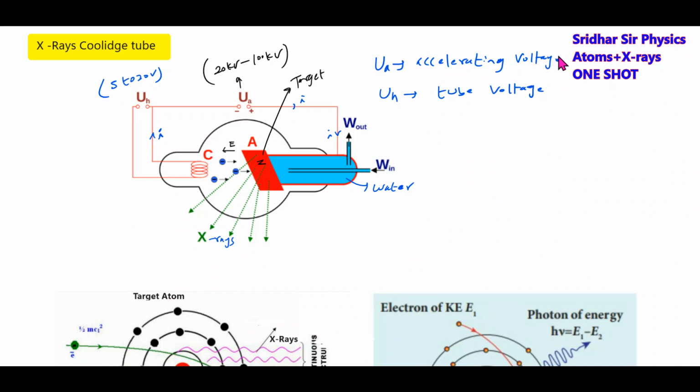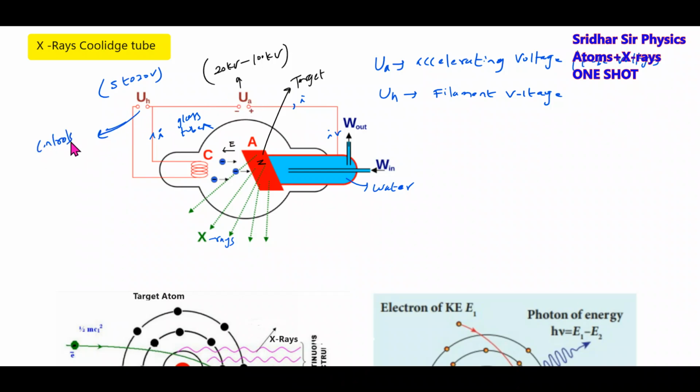sorry, this is the accelerating voltage, also called the tube voltage. We'll call this the filament voltage. This will control the number of electrons emitted by this coil, and this will control the speed of electrons. I'll write it here.